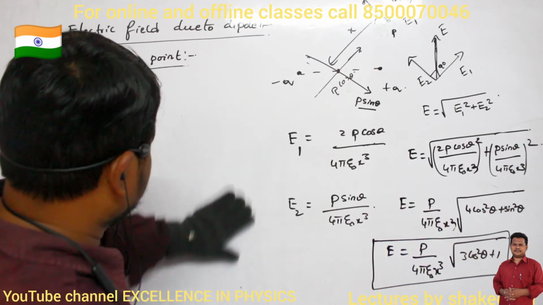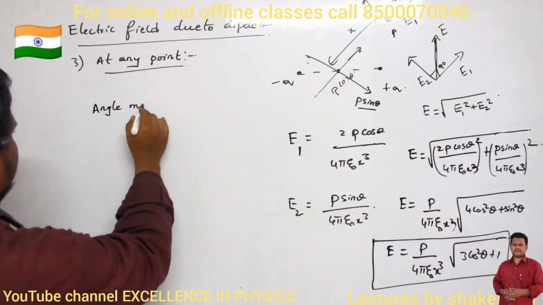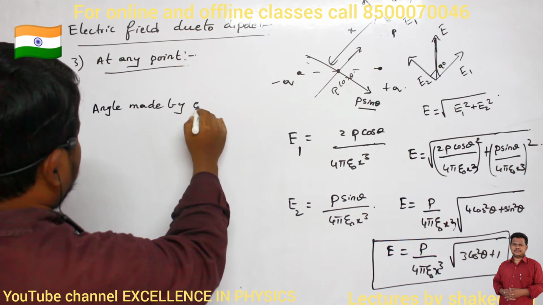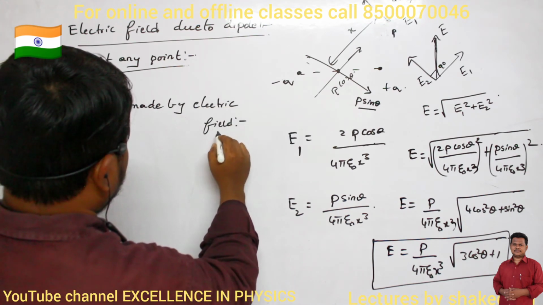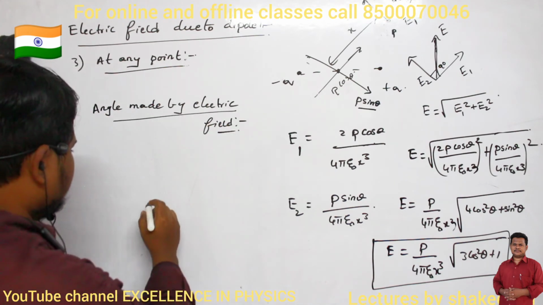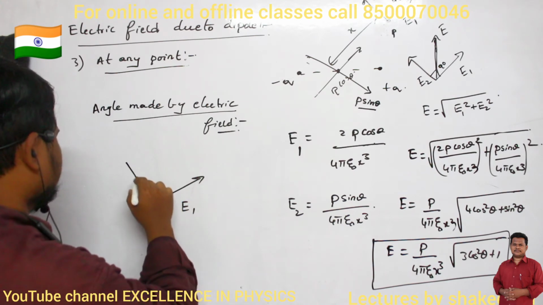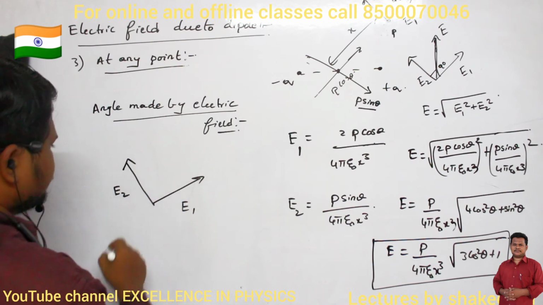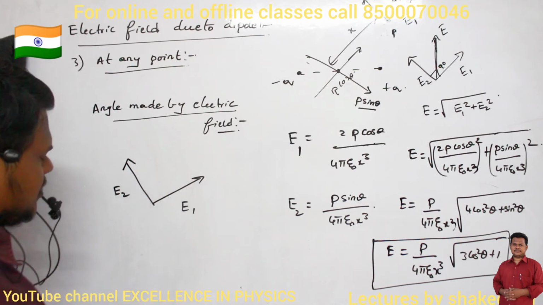Angle made by the electric field. Okay, so this also I can calculate. Here E1 is in this direction and E2 is exactly at an angle of 90 degrees. So how can I calculate the resultant? I can construct a parallelogram law.